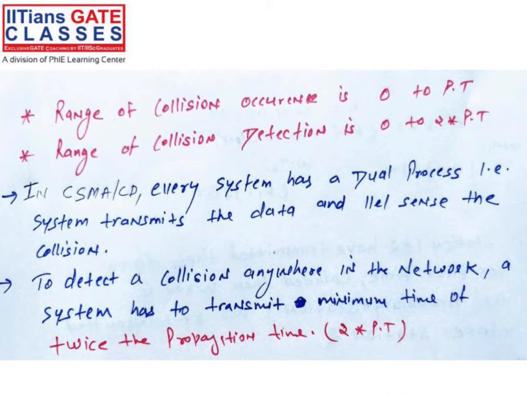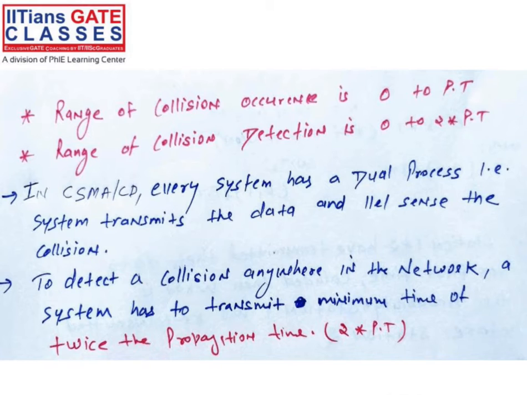What do I mean? The meaning of transmission here is your minimum frame length, so that you can transmit this number of bits, whatever the frame, on the channel up to 2 into propagation time. Then only can we check whether collision will be there or not, right?